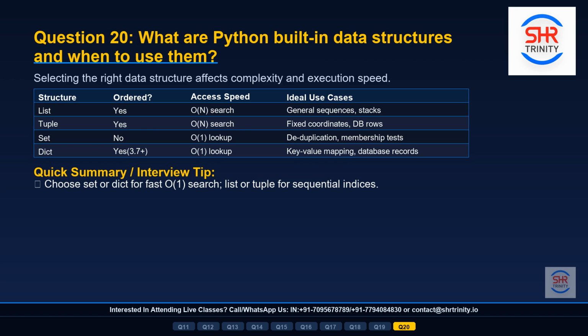If you need lightning-fast membership checks or want to remove duplicates, use a set. Sets give you average O(1) lookup time. If you need to map unique labels to values for instant retrieval, use a dictionary. Dictionaries also provide average O(1) lookup speed. Always match your data structure to your access pattern. This is what experienced engineers do to write efficient, scalable Python programs.